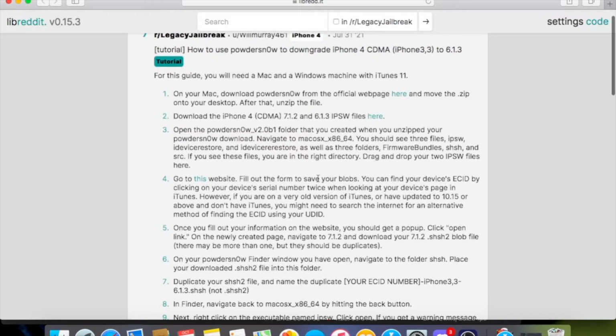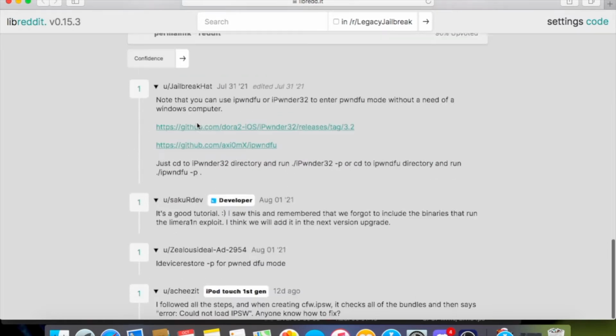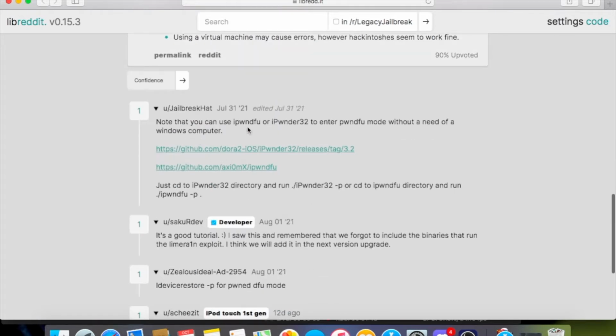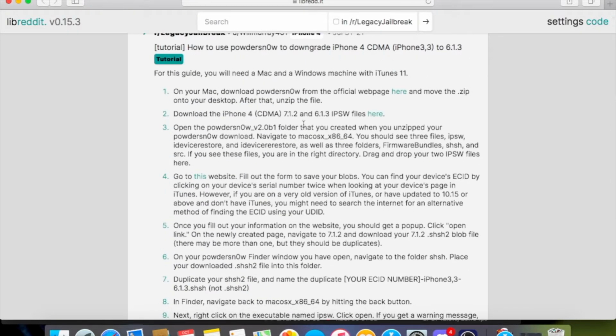Here is the guide. It's Mac only, but you will need a Windows PC. But you can use iPhone DFU if you don't want to have a Windows PC, or you can use iPounder 32. So while you're waiting, I would download it from here, unzip it, and download the CDMA 7.1.2 and the 6.1.3 IPSW files.